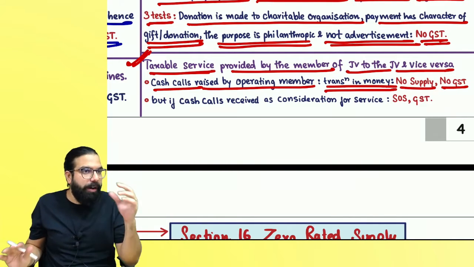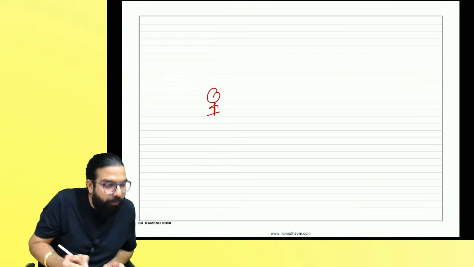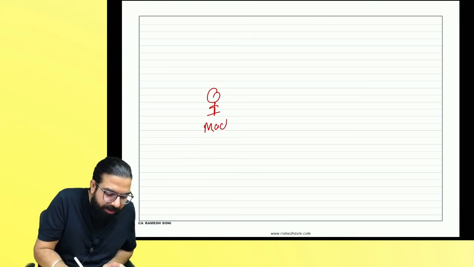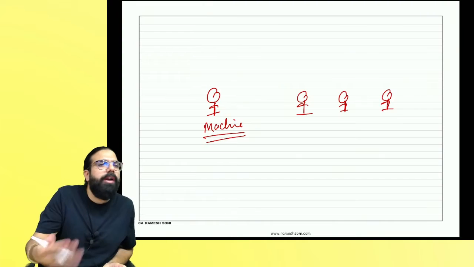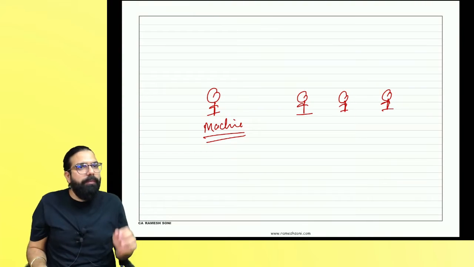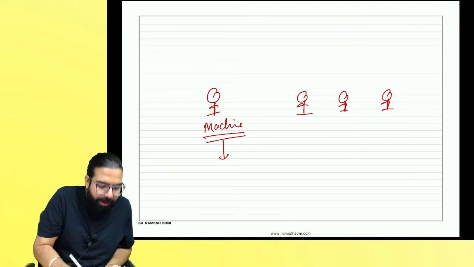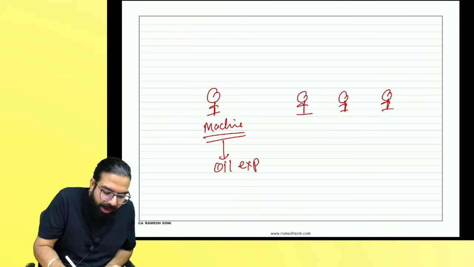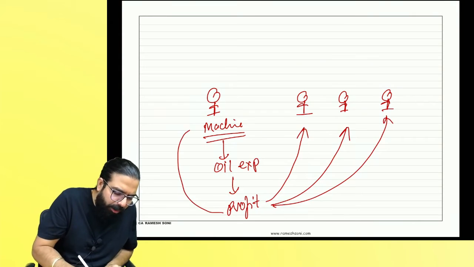Are we clear, everyone? But supposing I am running my own firm over here. I have bought a machine in my firm. Now, supposing there is A, there is B and C, and they went ahead and told me, let's do a joint venture together. You use your machine, do the oil exploration activity, and you make some profit. Whatever is the profit, you go ahead and distribute it to us, and we all will distribute among ourselves.